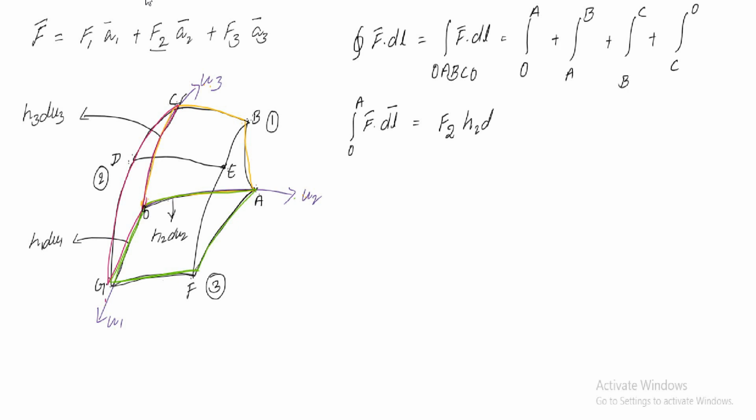And from A to B. A to B is exactly parallel to your O to C. But what is the difference?